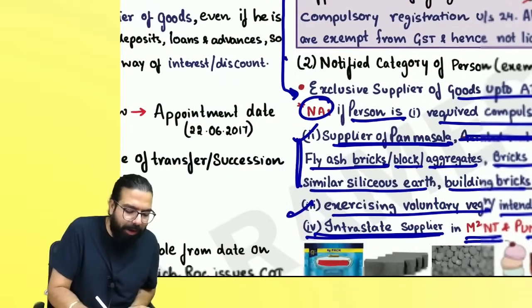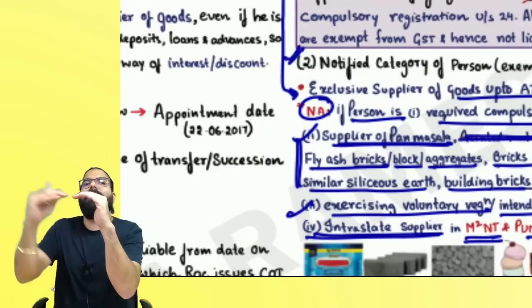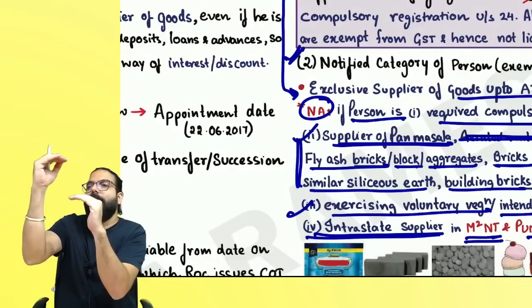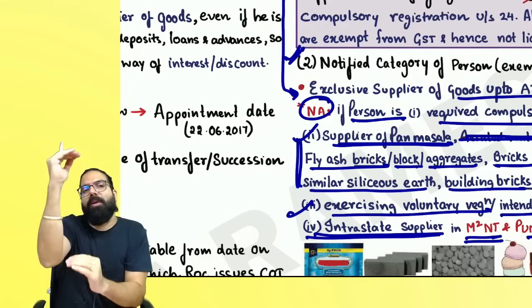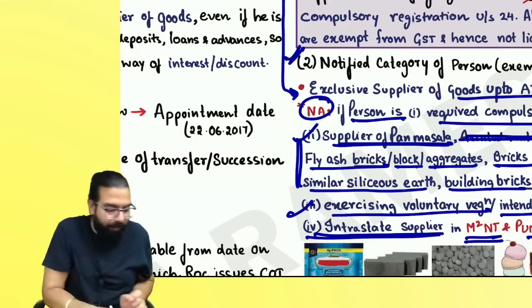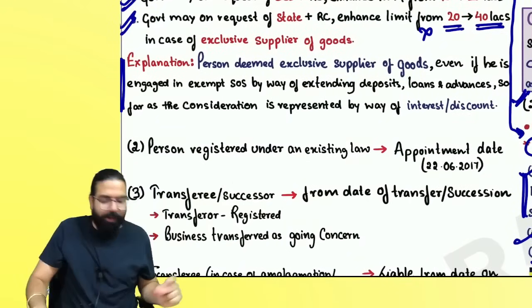The government used the power under section number 23(2) and has exempted the threshold limit for supplier of goods up to how much, everyone? 40 lakh. The government told that up to 40 lakh, if you are an exclusive supplier of goods, then you are not required to take registration.